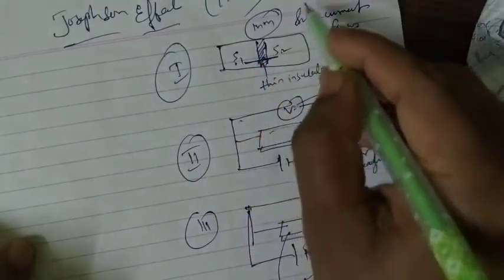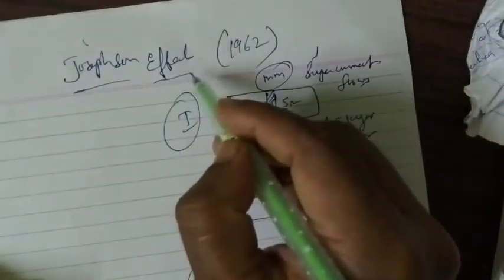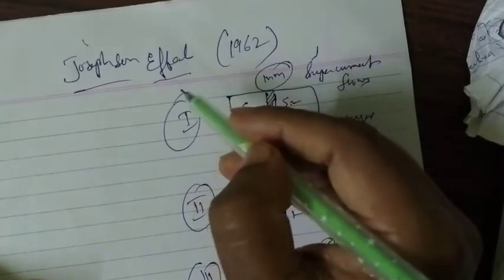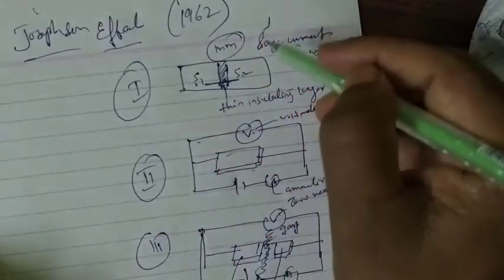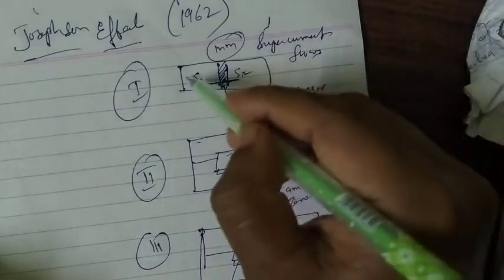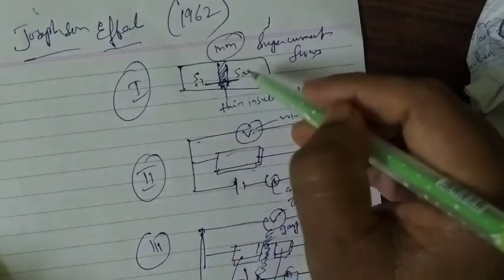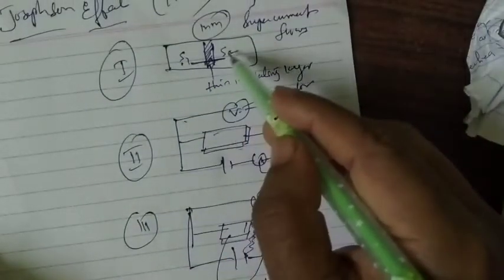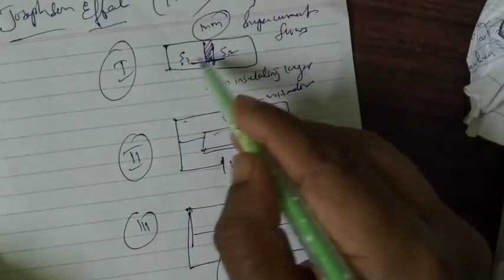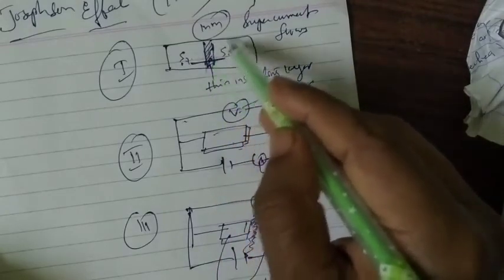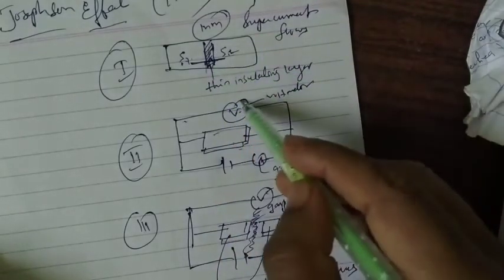This phenomenon is called the Josephson effect. The insulating layer you are taking forms a weak link between the two superconductors. This is very important. Under this condition, current flows between the two superconductors across this thin layer gap, and there is no reading in the voltage.